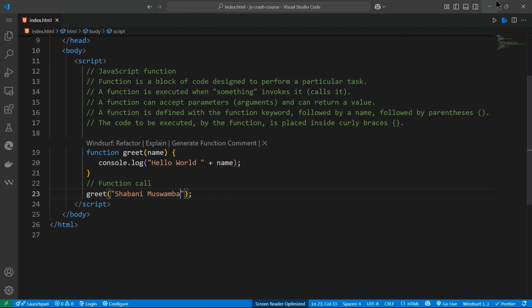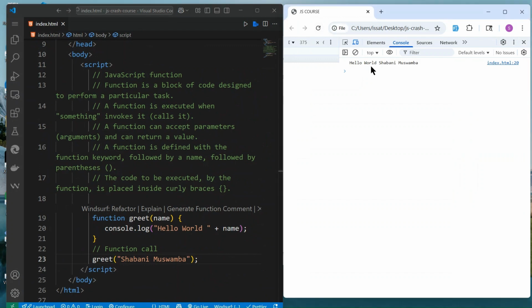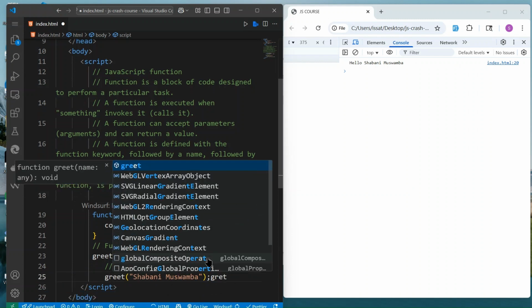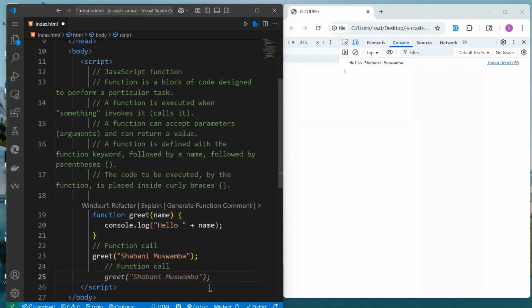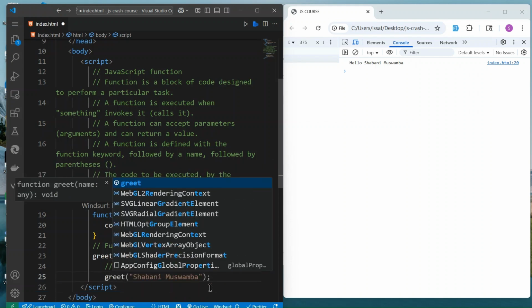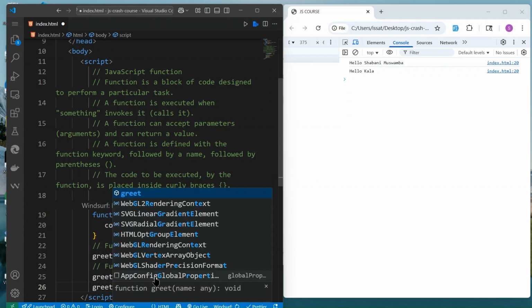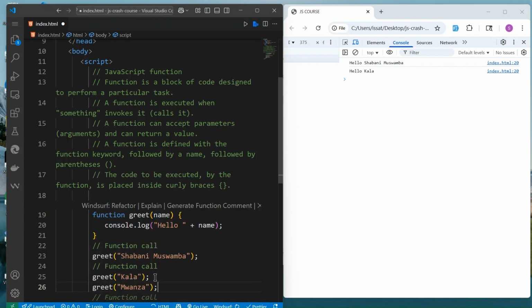If you save that, go back and reload, you get hello Shaban. Anytime, you can call it again with some other name, and if you reload you get hello and that name, then hello Mwanza.